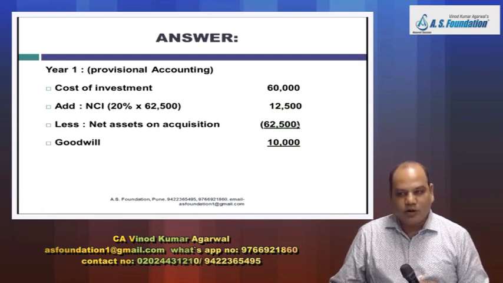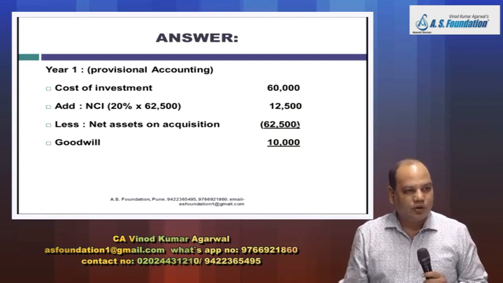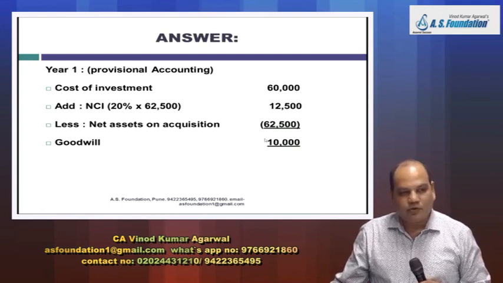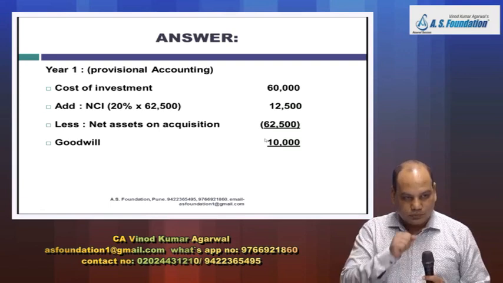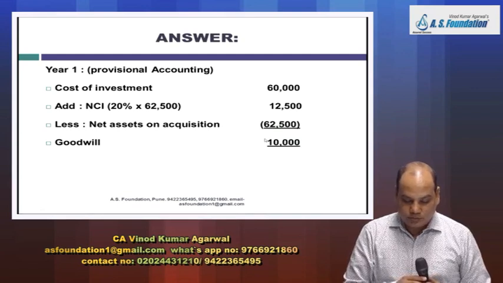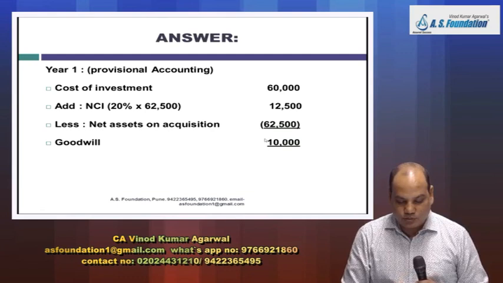All these adjustments they give as a part of a bigger problem. Okay. So don't ignore them. Goodwill is 10,000 right now. On the basis of provisional accounting, goodwill is 10,000. But what they are saying, that you found that the value of the land was 2,500 more.